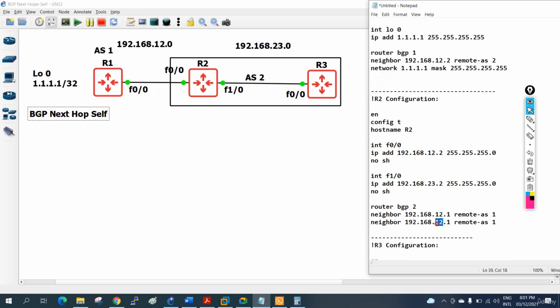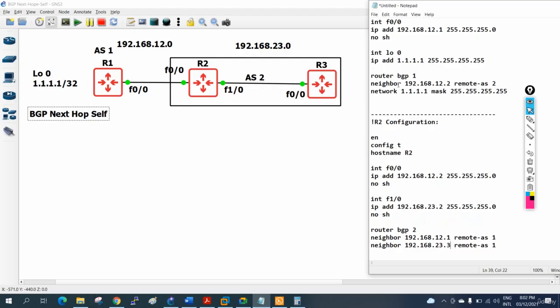This is 23, so I will write 23.3. Let me repeat again what I am saying. This IP for this router will be whatever IP we are using, .2, and here .3. So what I have done here: this is my neighbor .2, 192.168.12.2, and remote AS is 2, and this I advertise.